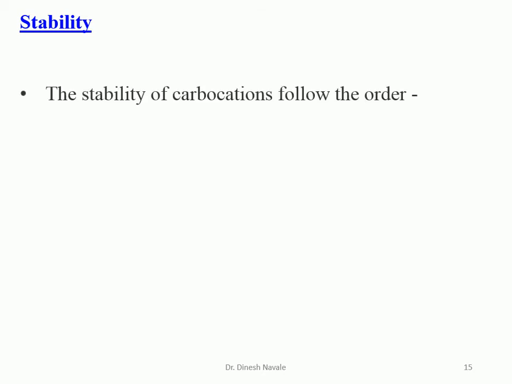If we look at the stability of the carbocations, there are different types of carbocations like primary carbocation, secondary carbocation, tertiary carbocation, benzyl carbocation, and allyl carbocation. We are going to discuss which of these possible carbocations is stable and which is unstable.